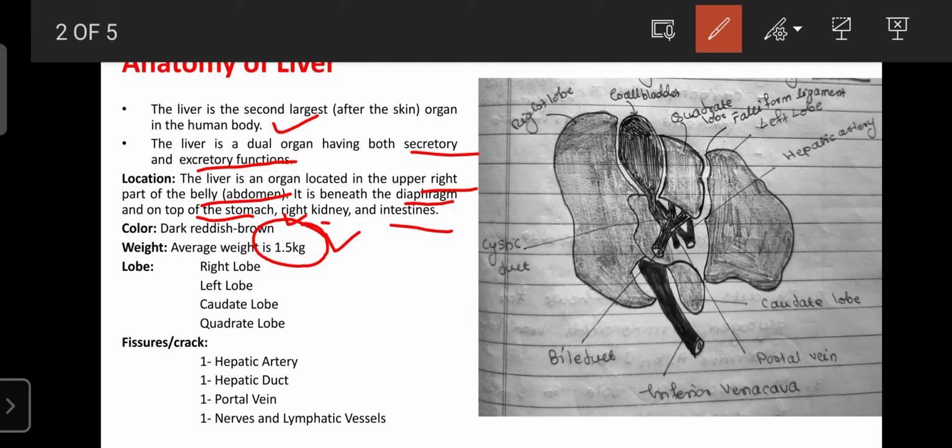Suppose 90% of the liver has failed, that the person is suffering from liver cirrhosis, and only 10% or even 1% of the liver is healthy, even then it will regenerate. Those people who consume alcohol, day by day their liver fails. You are already familiar with this. Those people who are heavy drinkers, definitely their liver has failed.